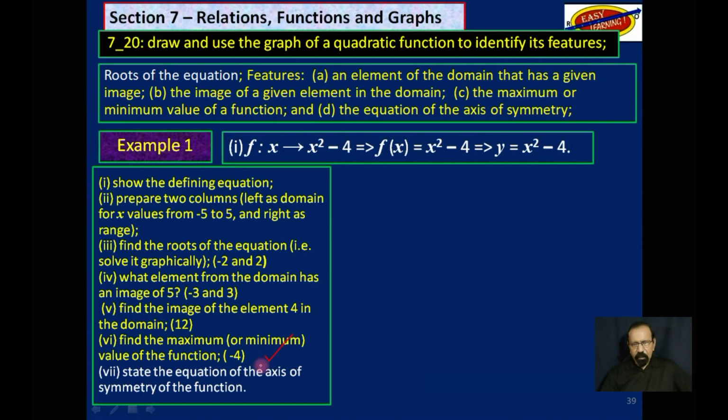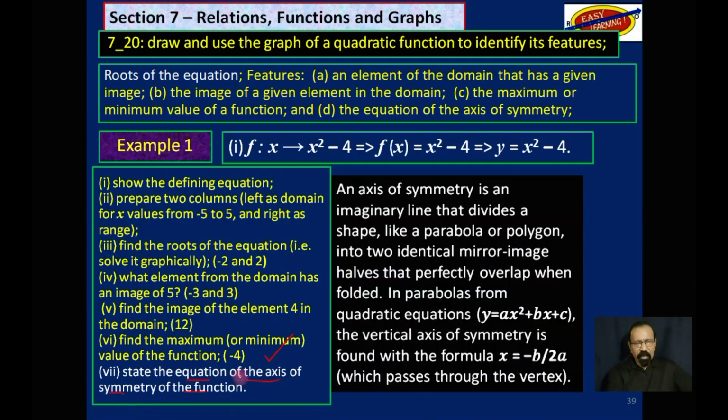So we got that. Finally, state the equation of the axis of symmetry of the function. Now, what do we mean by that? The axis of symmetry is an imaginary line that divides a shape, like a parabola or a polygon, into two identical mirror image halves that perfectly overlap when folded.